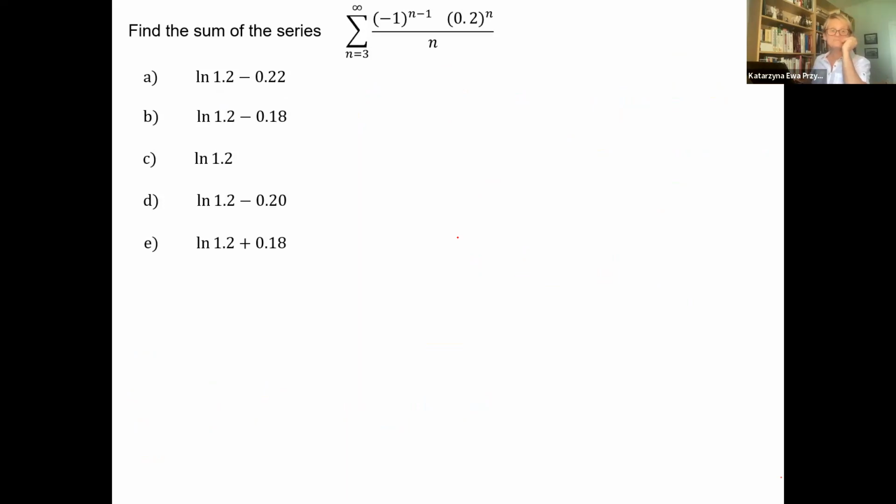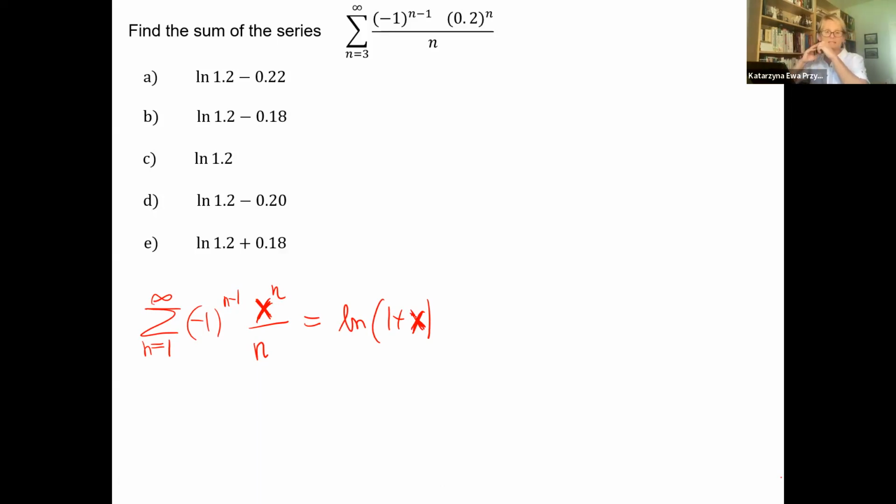Oh, and another one. Similar idea. We see the formula, we know the formula starts with 1, and it's -1 to the n minus 1, x to the power of n over n. It's the natural log of 1 plus x.